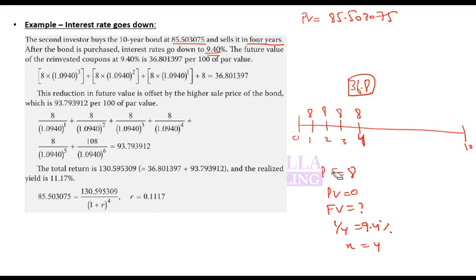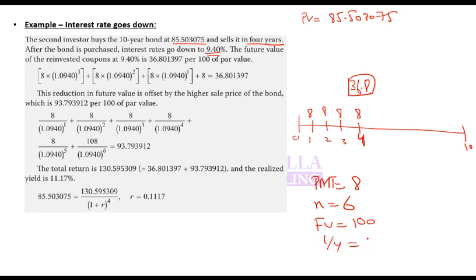So in order to calculate the price at the end of fourth year, what is the price? Price is the present value of all the remaining cash flows. So what are the remaining cash flows? Payment continues to be 8. For how many years? For 6 years, because it is a 10-year bond. 4 years have passed, 6 are remaining. Future value at the end you will receive 100.